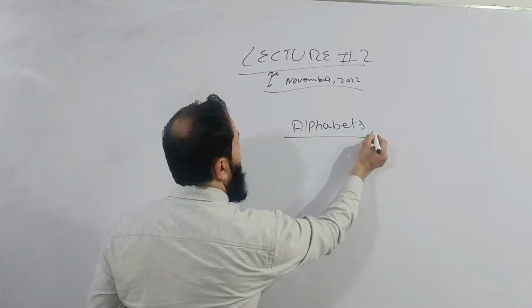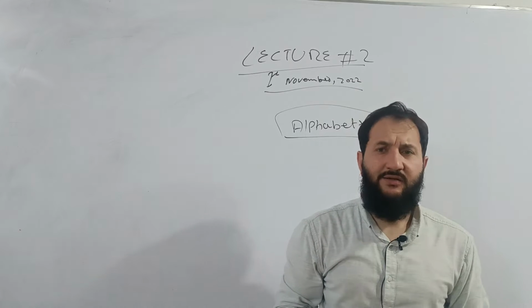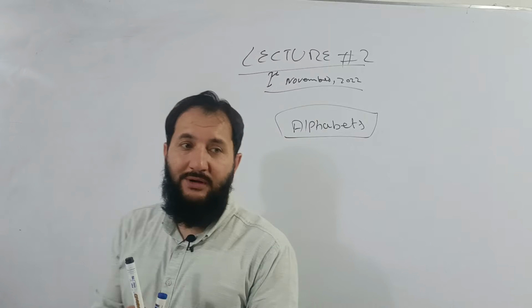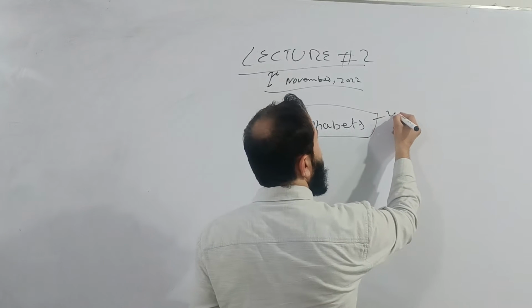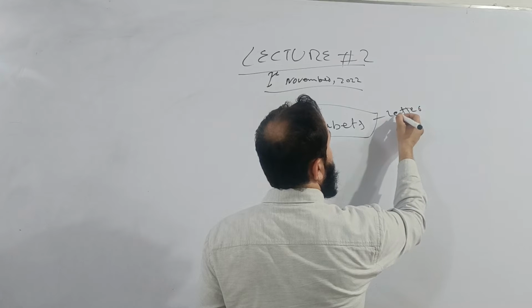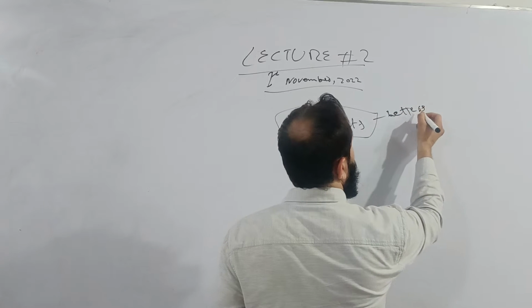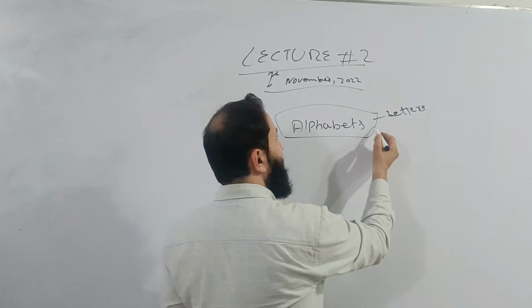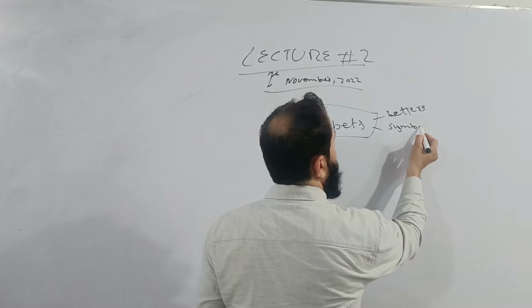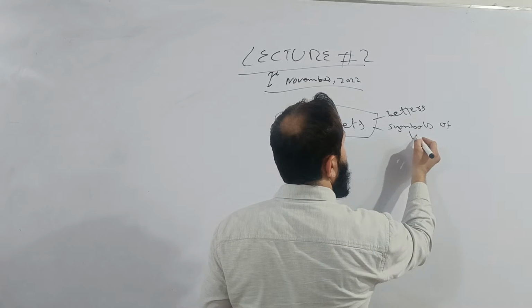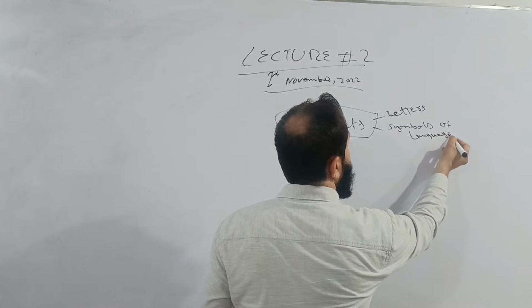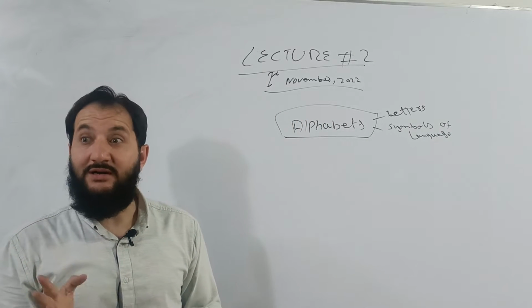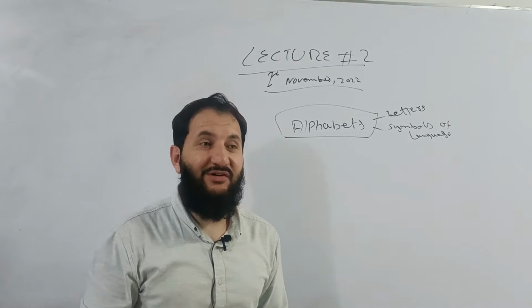Alphabets. What is alphabets? Yes. Letters. Look at it from different angles. Letters. Then symbols of language. Yes. Collection of words. Words is something else. It's alphabets.